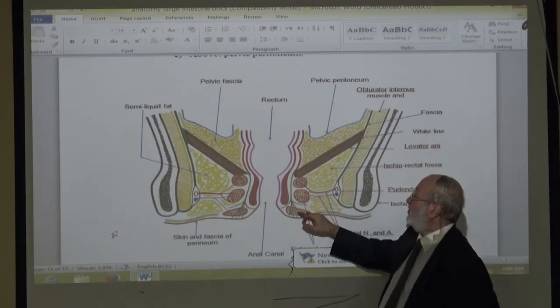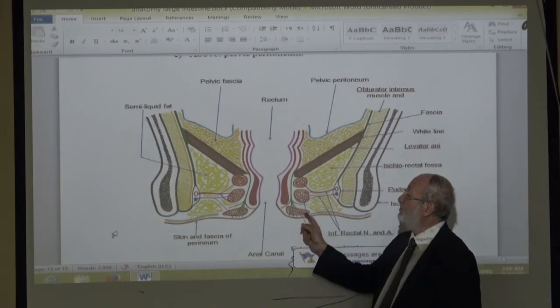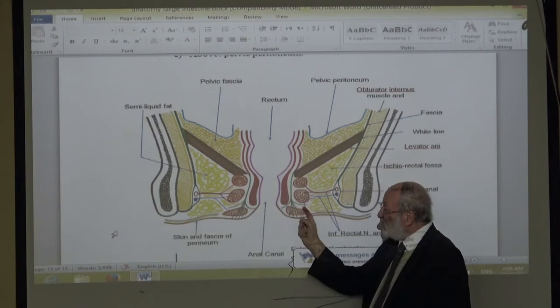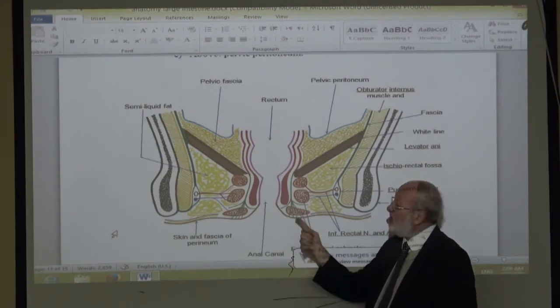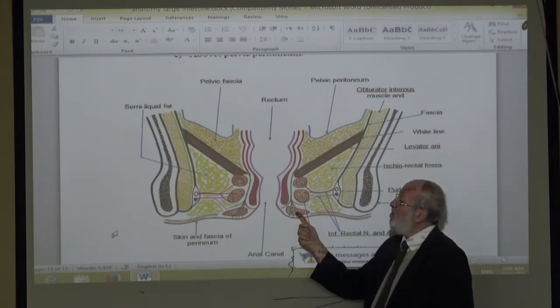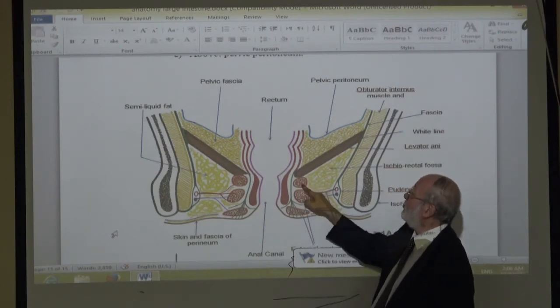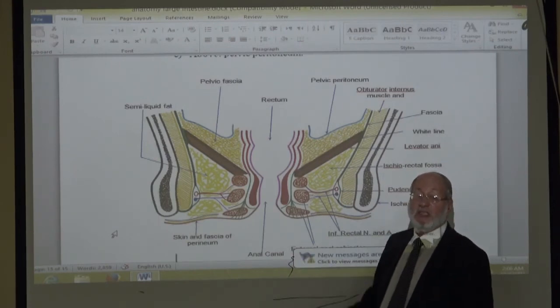It is formed of three parts. Name this part. The skin, and this part is just below the skin. Therefore, this part is called the subcutaneous part of the external anal sphincter. Deep, very deep, this part is the deep part of the external anal sphincter.